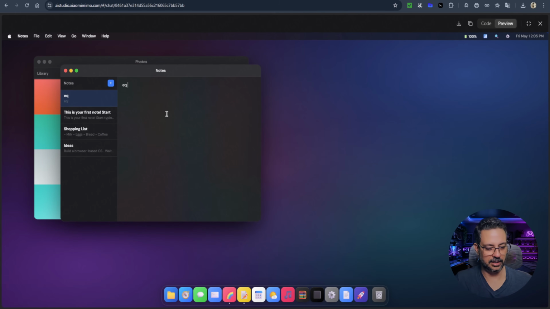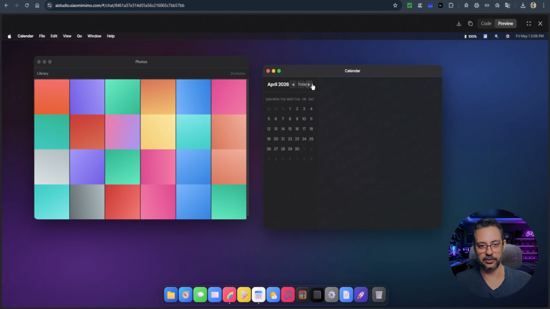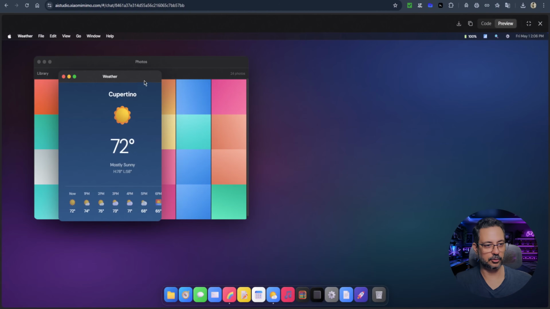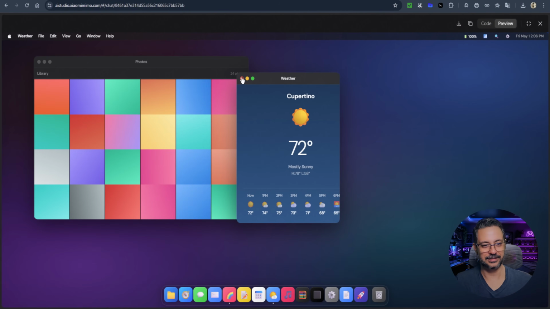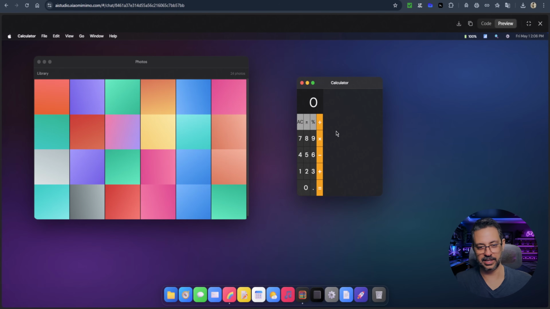Notes. I'll add a new note. I can write. Perfect. Look, here's my calendar. Can I zoom in? I can zoom in. And move forward through the months. Notice that the rendering here didn't turn out well either. There's the weather here too. It's set to Cupertino, Apple's hometown. Calculator. Then it did a kind of rough rendering here. It mixed horizontal mode with vertical mode.